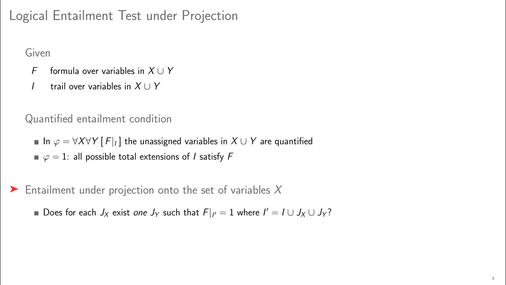We are interested in the models of f projected onto the set of variables x, and for each possible assignment jx to the variables in x not occurring in I, it is therefore sufficient to find one assignment jy to the variables in y not occurring in I, such that the residual of f under the resulting total assignment is true. In essence, we need to determine the truth value of the QBF formula phi. However, in some cases a less expensive test might do the job. As already mentioned, we identified 4 entailment tests of different strengths, which I am going to introduce by means of examples.